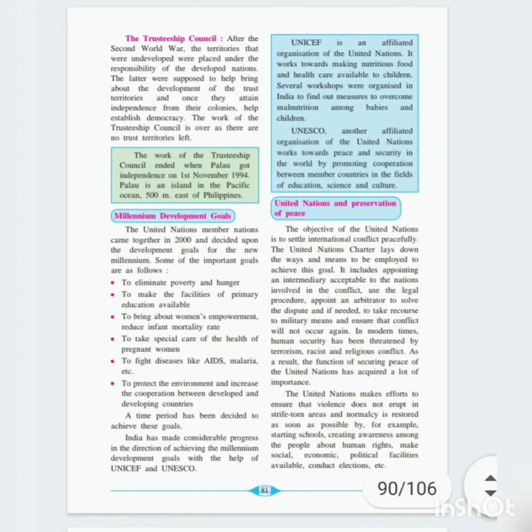Violence should not take place in the strife-prone areas, and normal conditions should be established immediately. For example, if problems occur somewhere, conditions should immediately be maintained as normal, starting schools, creating awareness among the people about human rights, making social, economic and political facilities available to all the people,